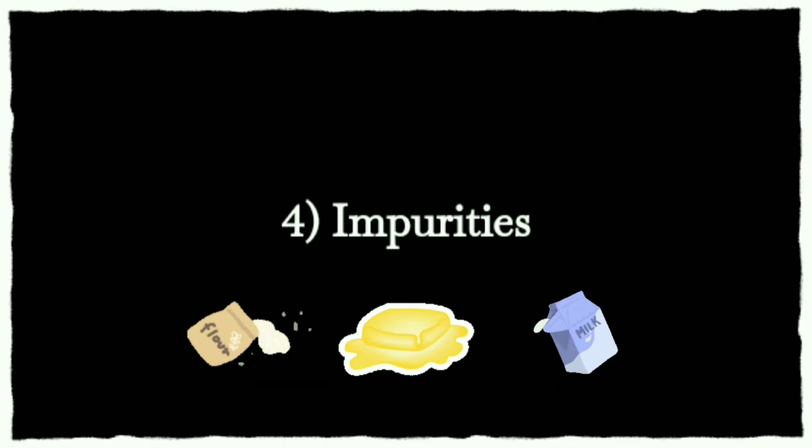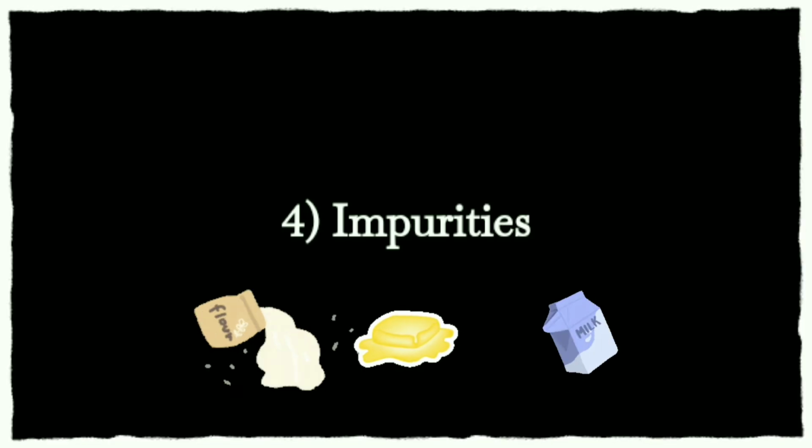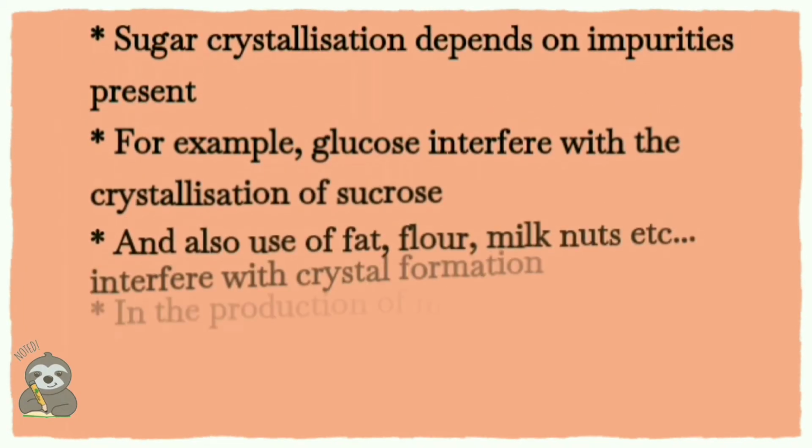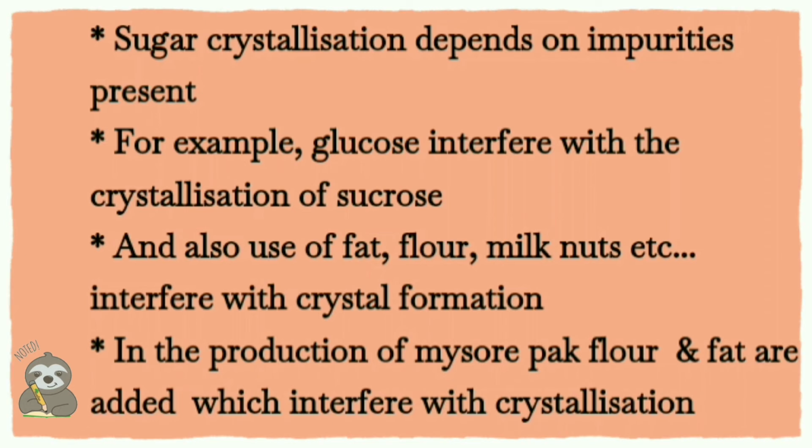Factor number 4, impurities. Sugar crystallization depends upon the presence of impurities. For example, the presence of glucose interferes with the crystallization process of sucrose, and also flour, fat, milk, nuts, etc. interfere with crystal formation. In the production of Mysore pak, flour and fat interfere with the crystallization process.